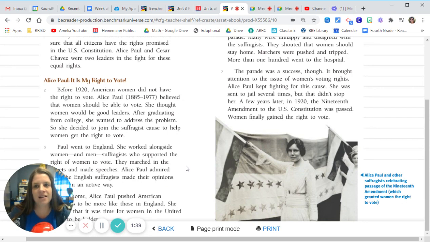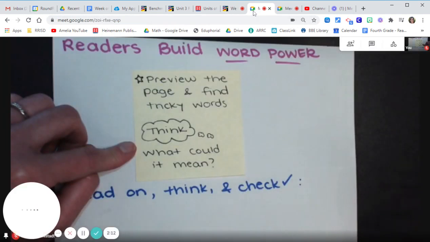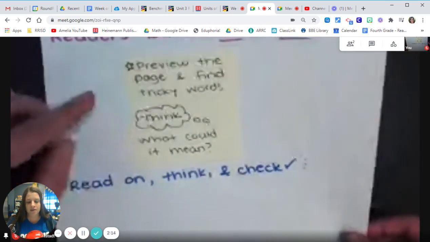So I'm thinking that it probably has something to do with the rights to vote, based on the fact that it's talking about this cause or like a movement to help women get the right to vote. It also talks about men and women who support the right to vote, and how she's pushing people to be more like those in England that are also fighting for the right to vote. So I'm thinking maybe a suffragist is somebody that's part of that movement and somebody that stands up for others' rights to vote.